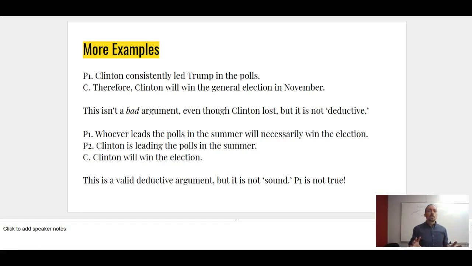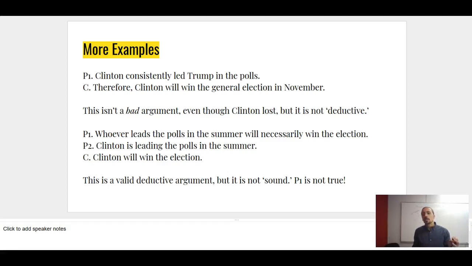But it's not a bad argument. So, if we tried to make it a valid argument, we'd say something like, whoever leads the polls in the summer will necessarily win the election. Clinton is leading the polls in the summer, therefore Clinton will win the election. Now I've made it valid, but it's not sound, because it's just not true that whoever's leading in the polls will necessarily win the election. Because the polls could be wrong. Because polling doesn't give you the result. The actual election is what gives you the result of an election.